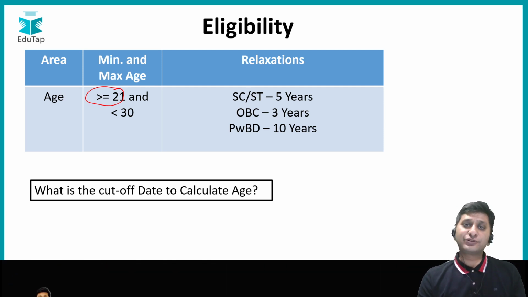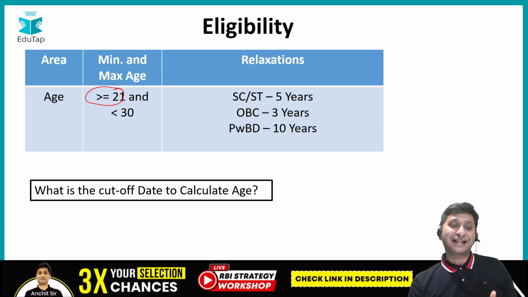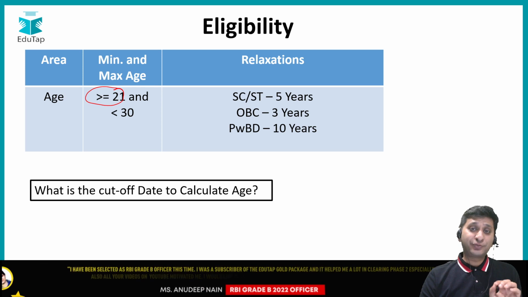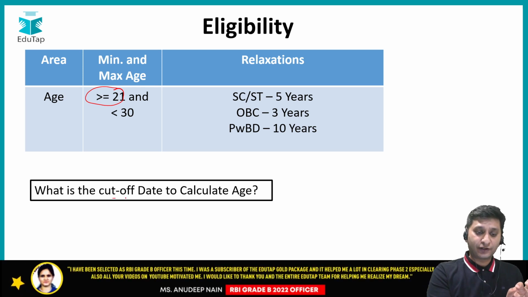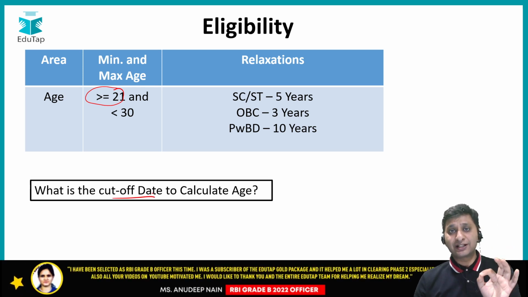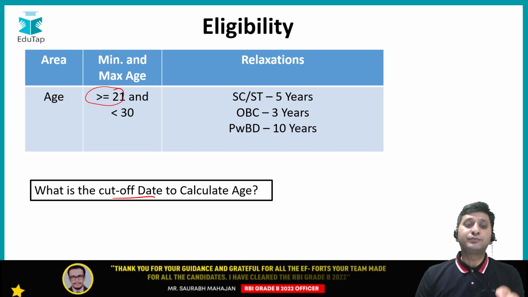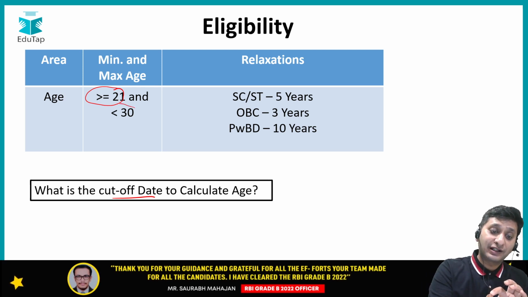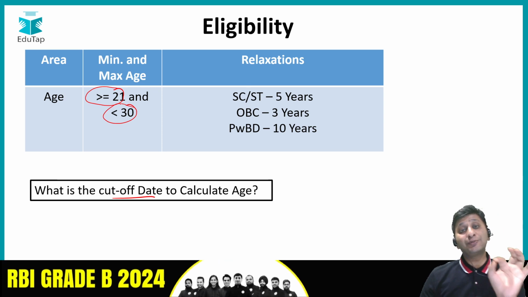तो काफी लोग होते हैं those who have already completed their graduation but they have not turned 21, right? They will not be eligible. So जो भी कट ऑफ डेट होगा, I'll tell you about the cut off date in a while. जो भी कट ऑफ डेट होगा, as in on which date your age would be calculated, on that day you should have already completed 21 years of age and you should not be 30 or greater than 30. You should be less than 30.